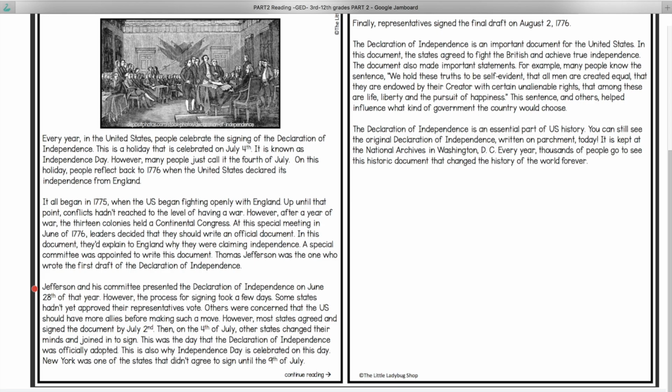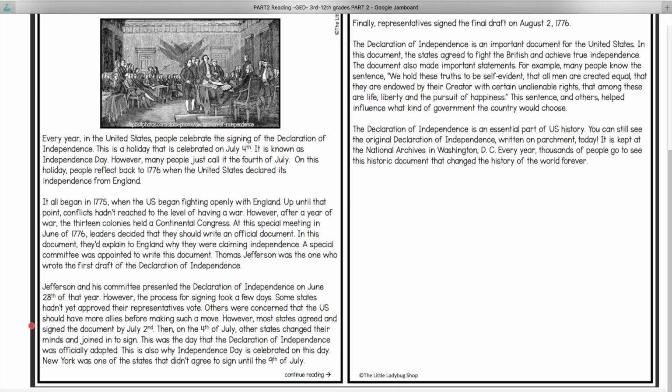Jefferson and his committee presented the Declaration of Independence on June 28th of that year. However, the process for signing took a few days. Some states hadn't yet approved their representatives' vote. Others were concerned that the U.S. should have more allies before making such a move.